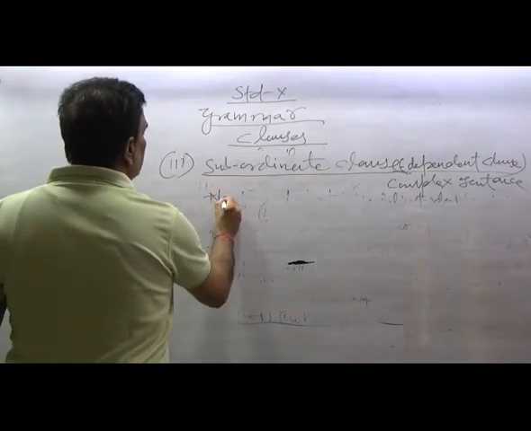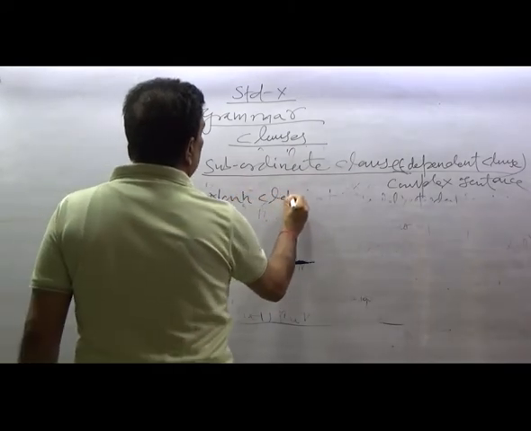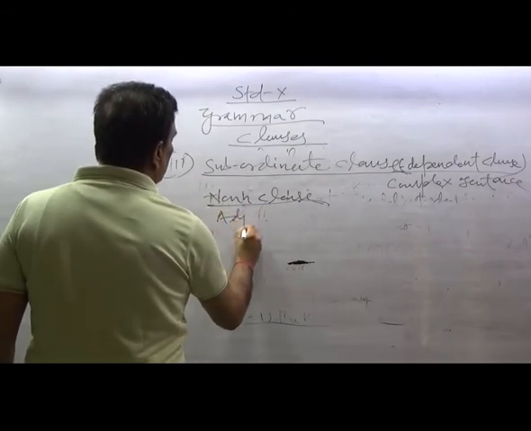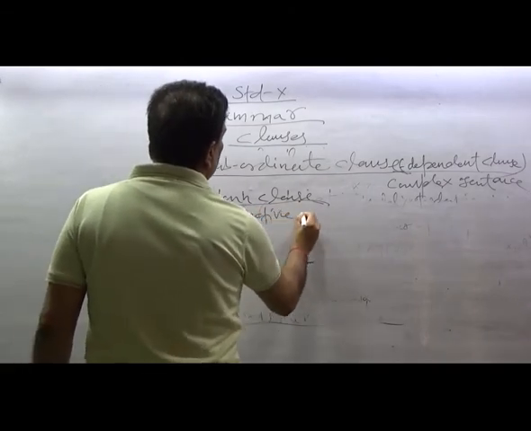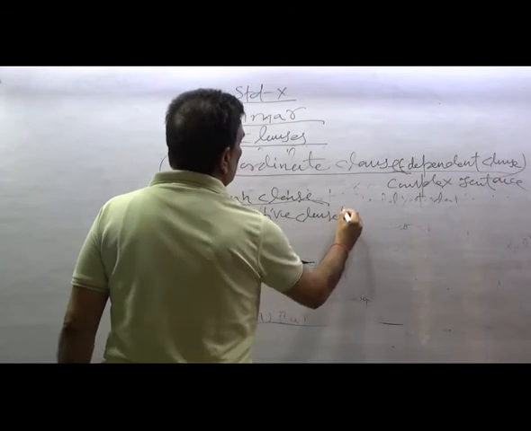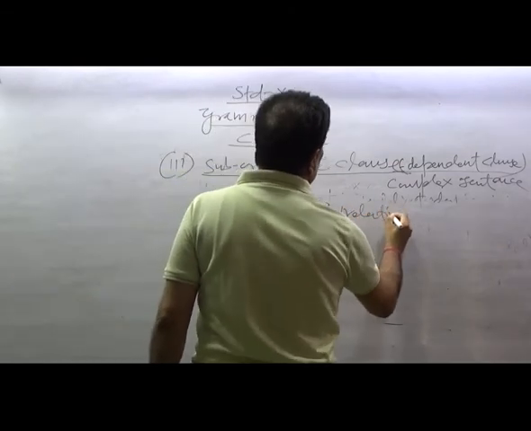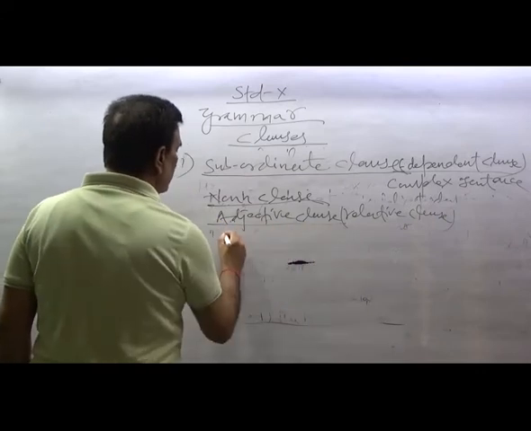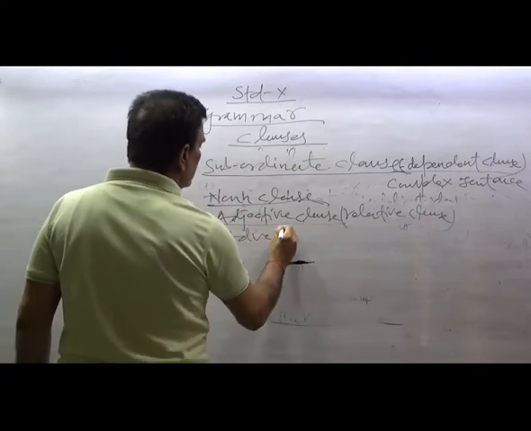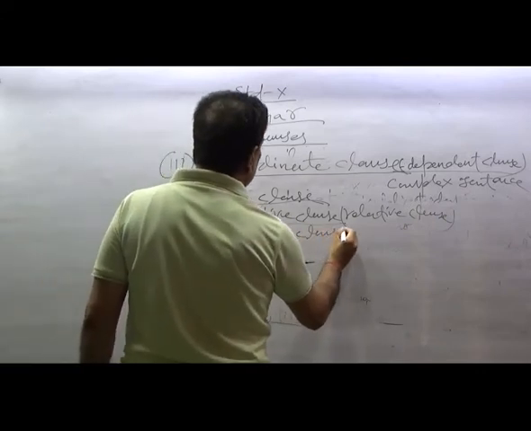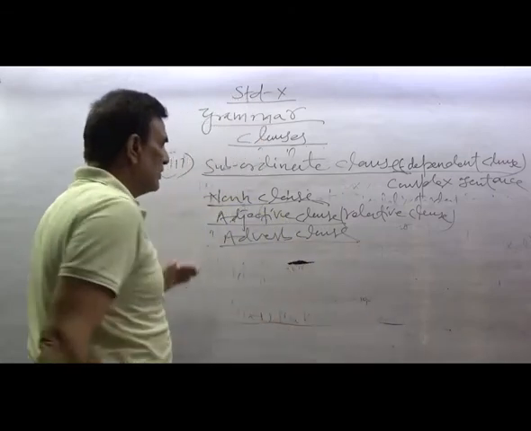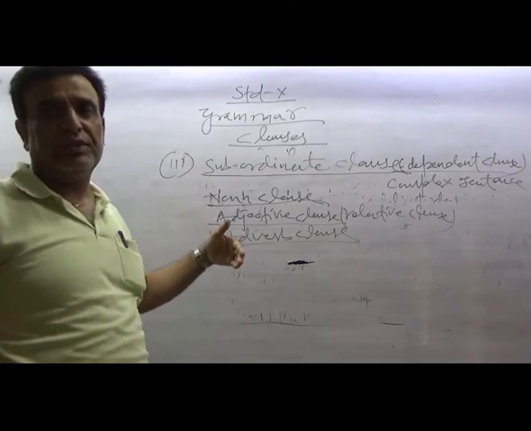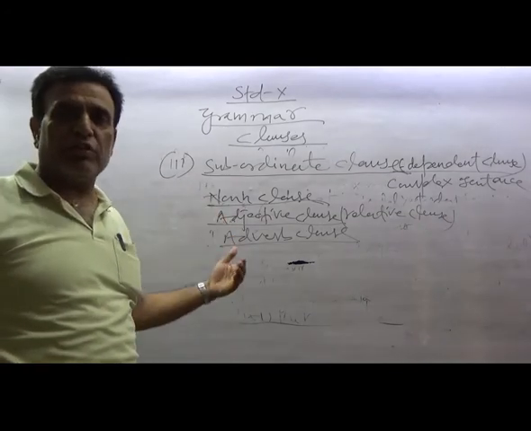It has noun clause, adjective clause, which is also called relative clause, and adverb clause. A noun clause in a subordinate clause plays the role of a noun.